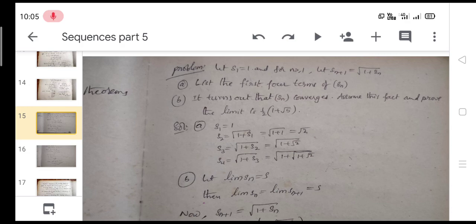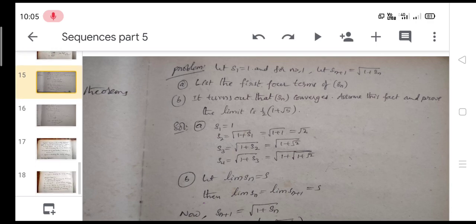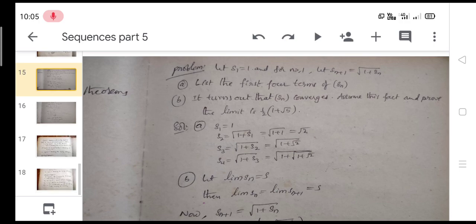So first find the first four terms of the above sequence. For n is equal to 1, s1 is equal to 1. For n is equal to 2, s2 is equal to root of 1 plus s1, that is root of 1 plus 1, which is root 2. For n is equal to 3, s3 is equal to root of 1 plus s2, root of 1 plus root 2. And for n is equal to 4, s4 is root of 1 plus s3, which is root of 1 plus root of 1 plus root of 1 plus root 2. And that is the first four values of the above sequence.